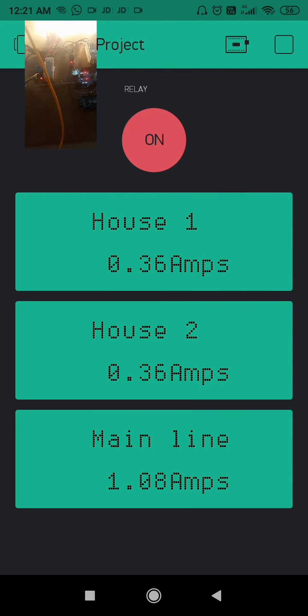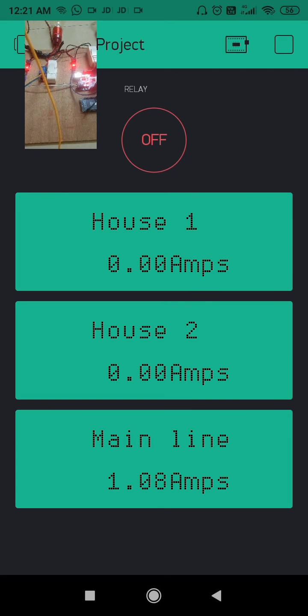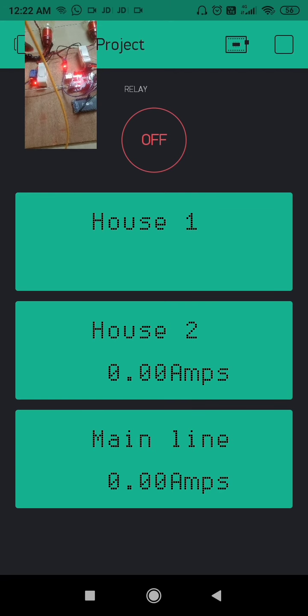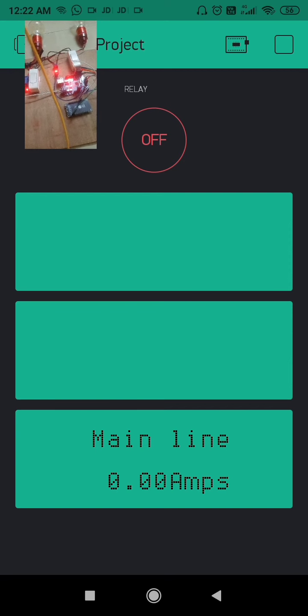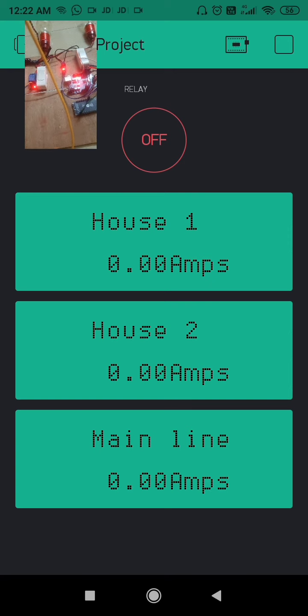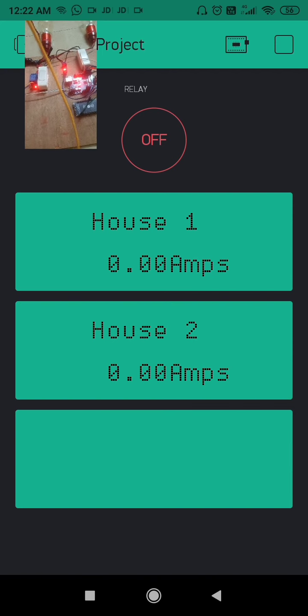If any power theft is identified by the person in the substation, then he can switch off the relay which is connected to the main line with the help of the relay control given in the app. See here what I am doing: I switched off the relay which is connected to the main power supply. Then all the loads are switched off. Then what can the person do? The person can reach the area where the power theft has occurred, and he can identify the person who is doing the power theft.